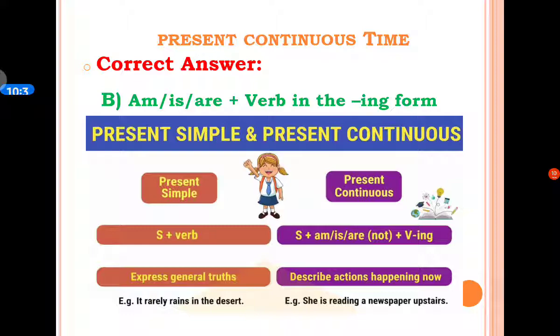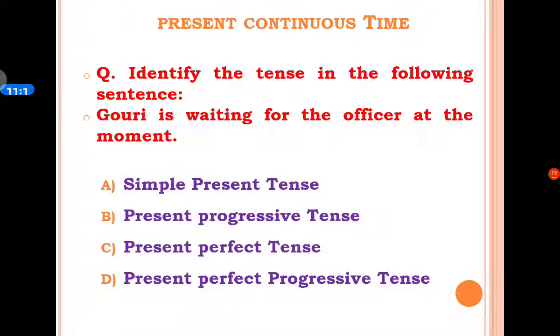Basically, present continuous tense shows an activity in progress, in a process, in continuity. Suppose we take one example: C is reading a newspaper upstairs. This sentence shows how C is reading a newspaper and her reading activity is in progress. So B option is correct, that is am, is, are plus verb in the ing form.